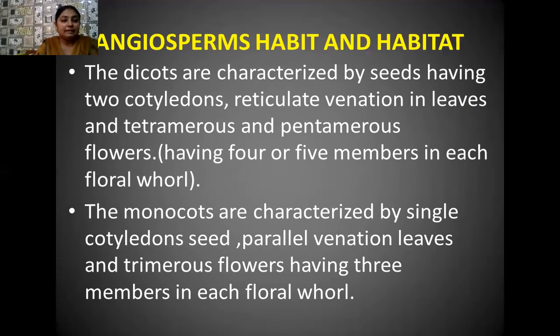If we are here learning about the characters of the monocots, then these monocots have a single cotyledon, and the single cotyledon of a monocot is known as the scutellum. And the seeds are covered by a single cotyledon. Parallel venation is seen in the case of leaves. That means there is no main vein. All the veins look alike. And all of these are arranged in a parallel fashion. And trimerous flowers are present. That means the sepals and petals are arranged in floral whorls in the number of 3.